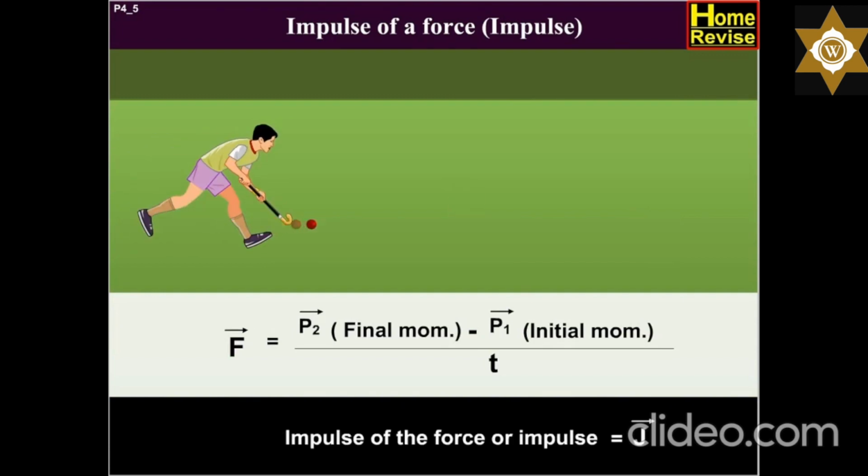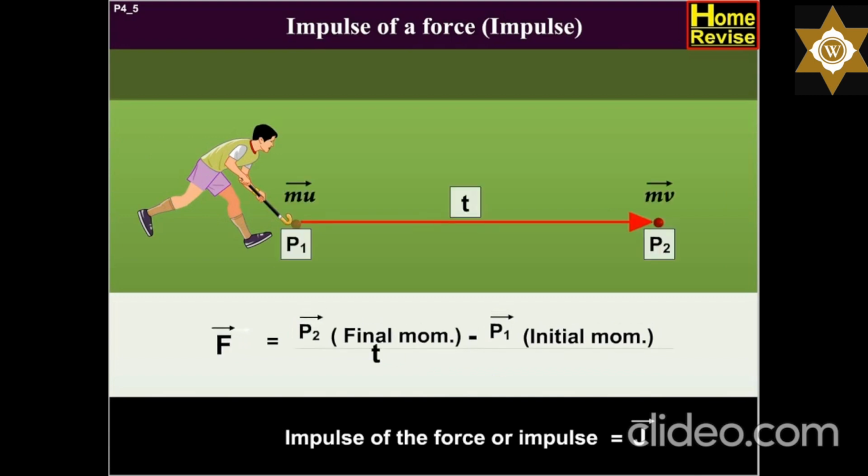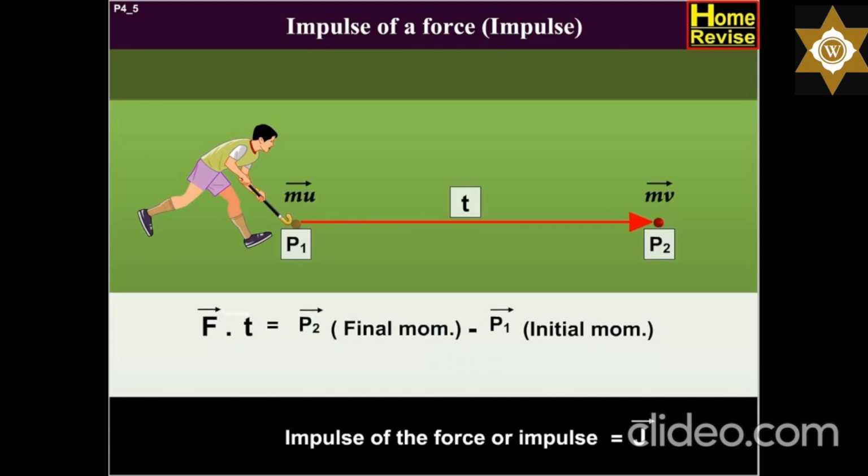Impulse of the force, or impulse vector F dot t, is equal to vector p2 minus vector p1, that equals vector J, that equals m vector v minus m vector u.